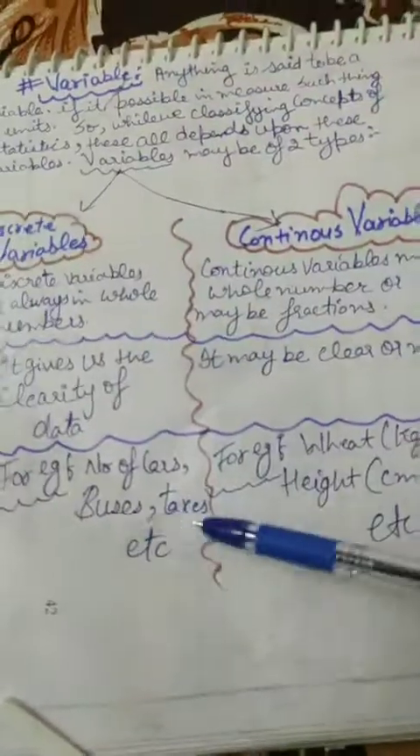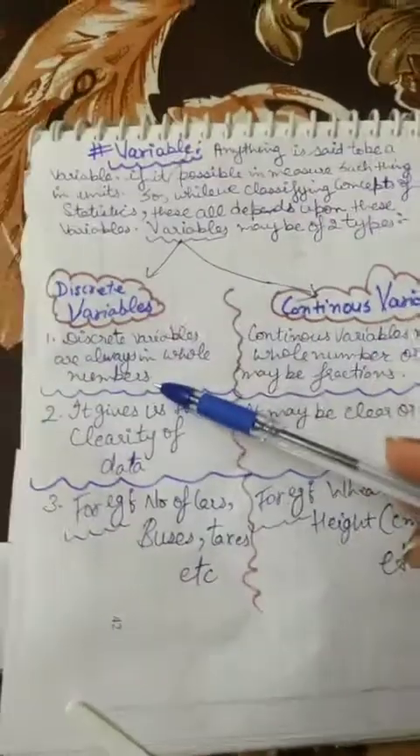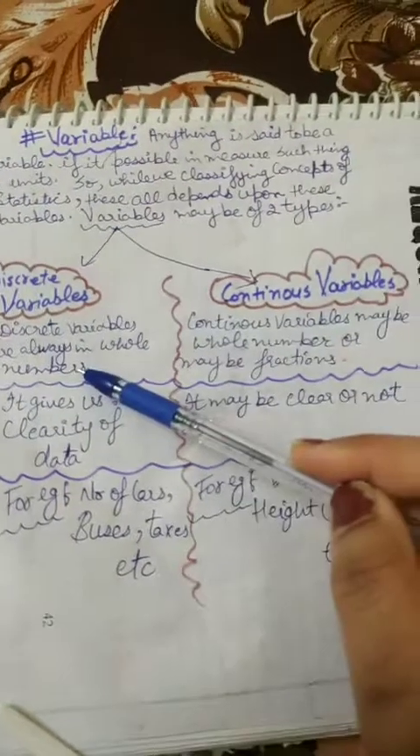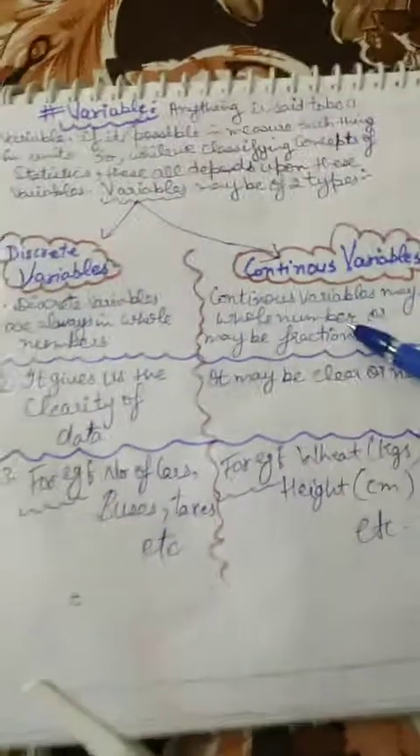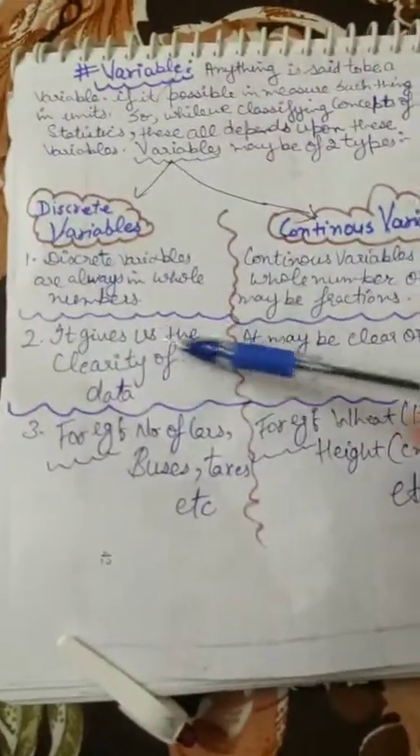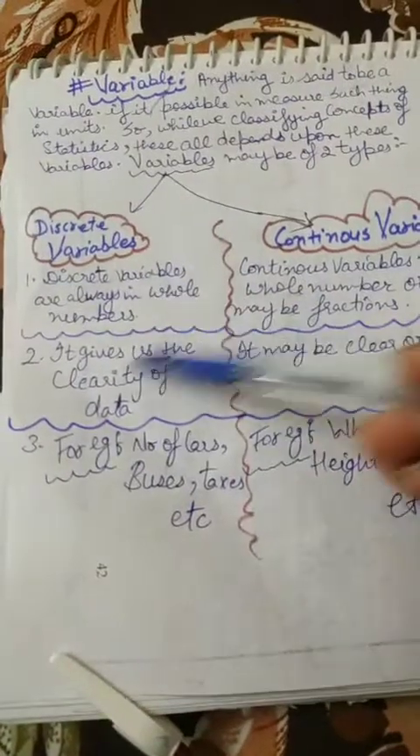Examples written here: bus, car, taxis, wheat, kilogram. But there are 2 types of variable: discrete variables and continuous variables. A discrete variable we express in whole numbers, a continuous variable we express in whole numbers or fractions. A discrete variable gives us clarity of data, while in continuous variables fractions are there, which sometimes leads to confusion.